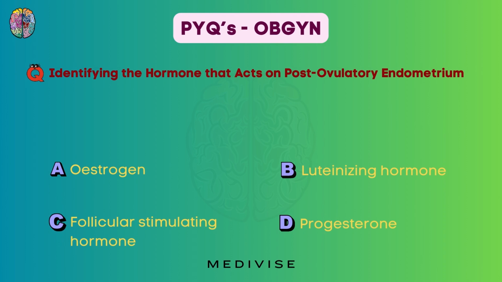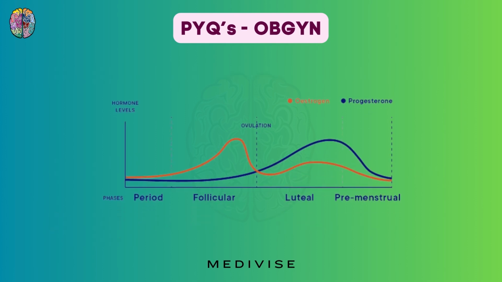Identify the hormone that acts on the post-ovulatory endometrium. Is it estrogen, LH, FSH, or progesterone? So this is a very simple question if you know the cycle. So here you can see that in the middle, meaning on the 14th day, we have the ovulation. So the question is basically asking which hormone acts on the uterus after this day.